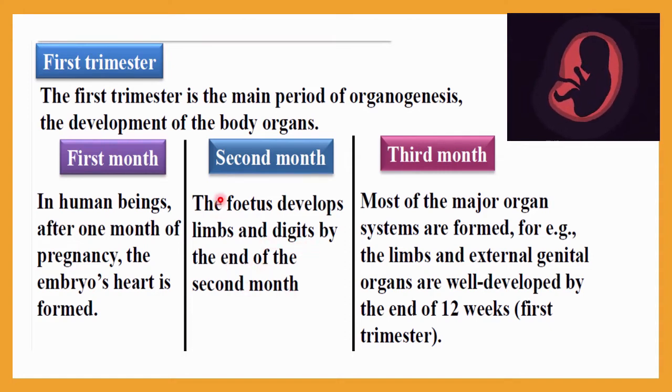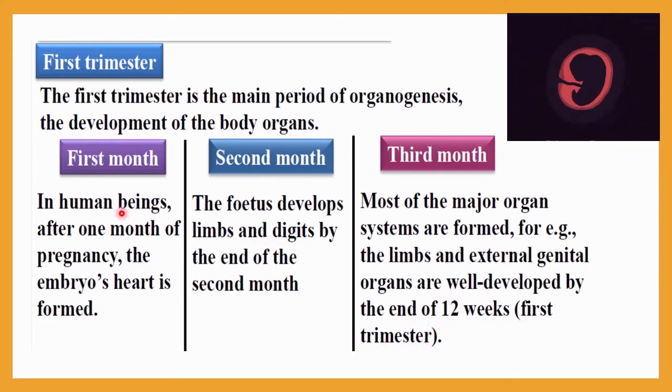This is a significant characteristic you can observe during the second month of pregnancy, that the limbs, that is the hands and the legs, and digits, meaning the fingers, will be developed. Then at the third month, most of the major organs like limbs and external genital organs will be well developed by the end of the 12th week, and that is the end of the first trimester.